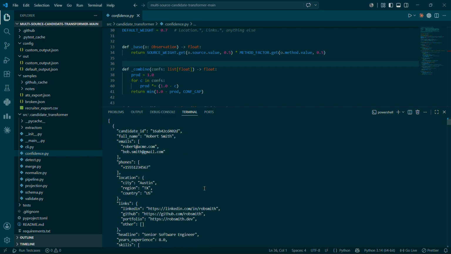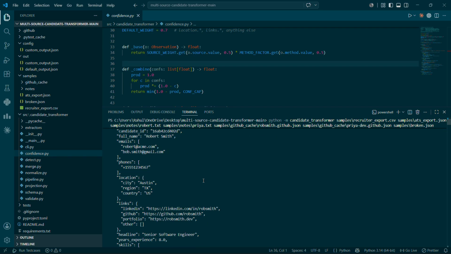Now let us look at Robert Smith. He appeared in all the 4 sources and Union Find merged them into one person, linked by email, by name and phone, and by name and GitHub handle. A chain no single key could have closed. His phone appears once in E164 format. This is because I normalize before merging so that 2 formats corroborate each other instead of looking like a conflict.